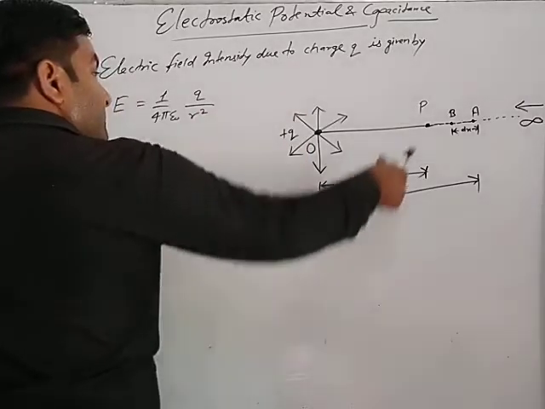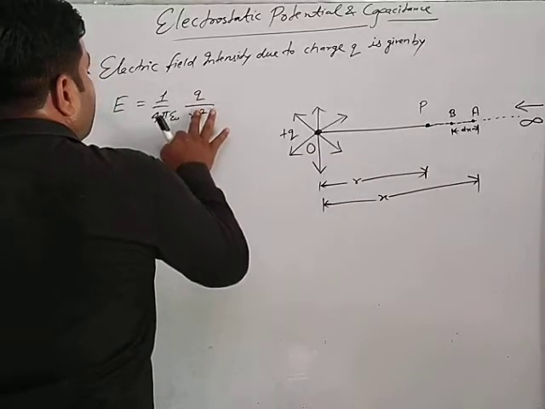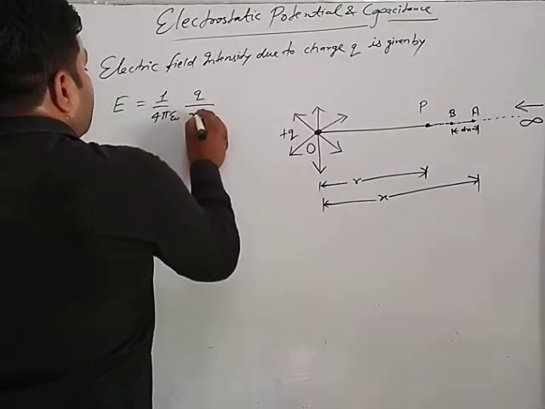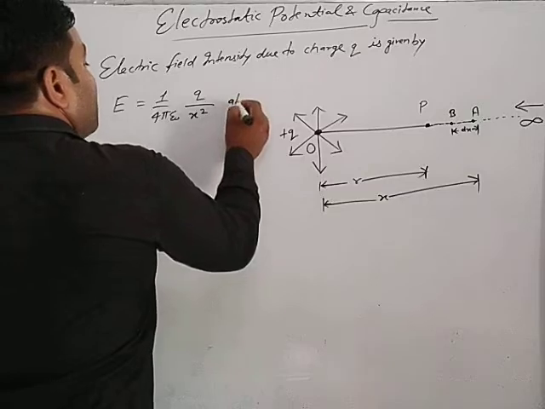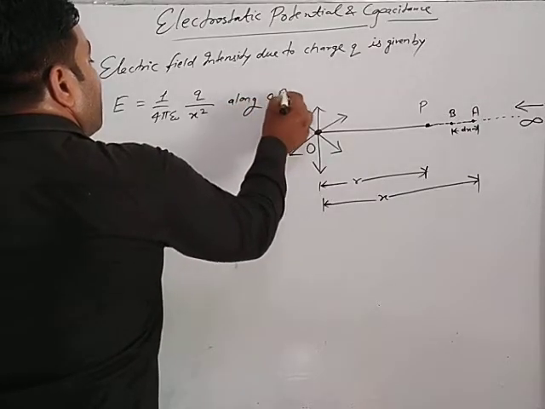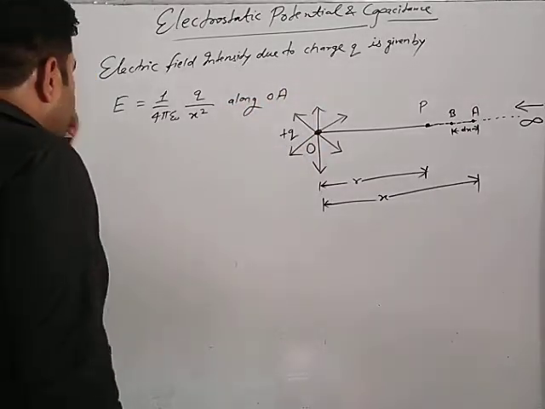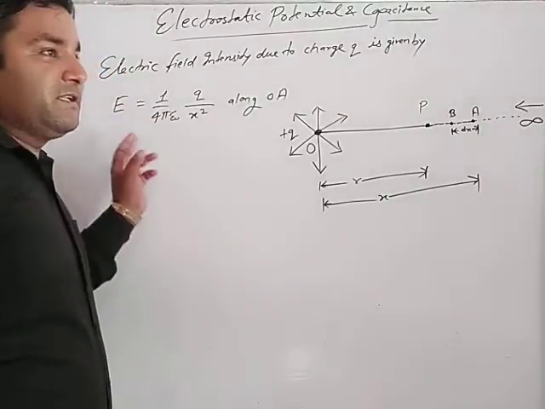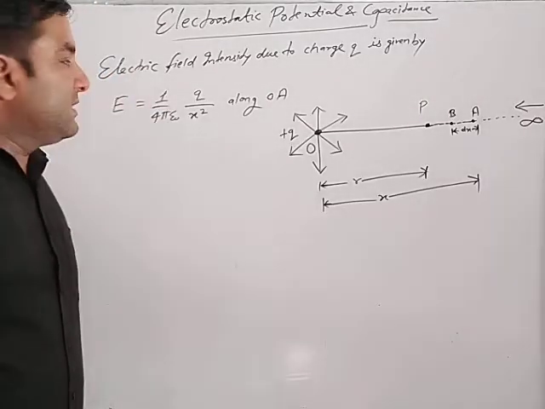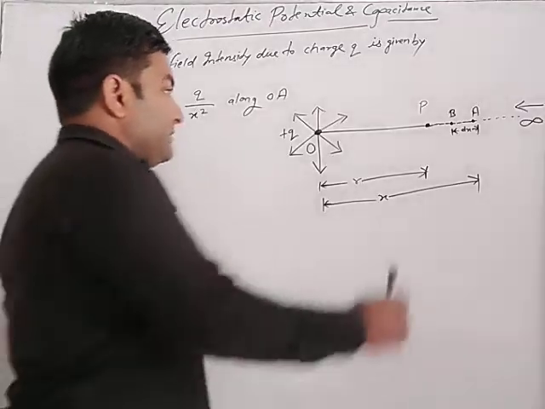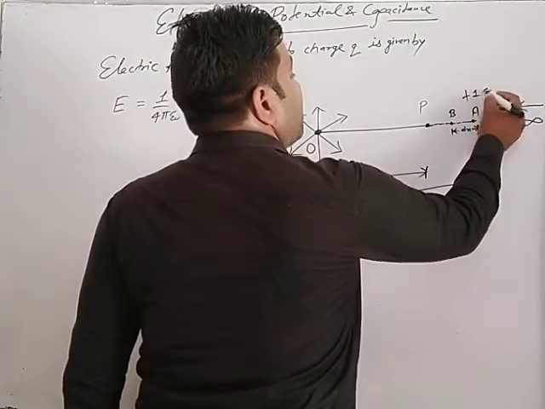due to the charge. The intensity at point A will be what? X square along OA. This intensity formula, the intensity is what? Force per unit test charge. Here at point A, that is 1 coulomb charge.